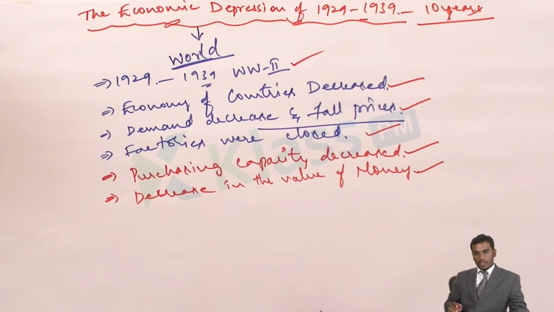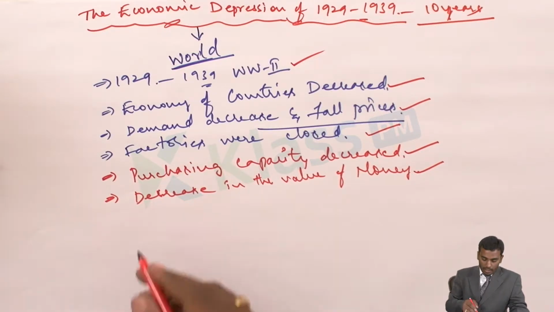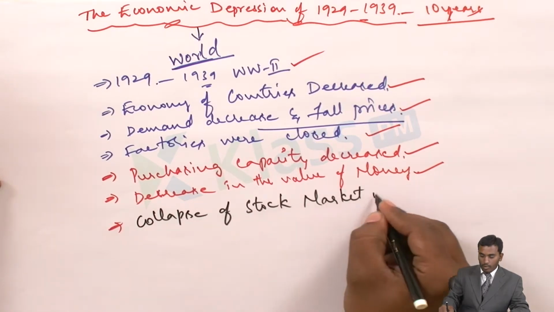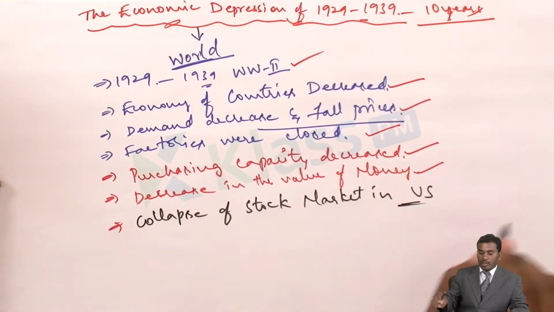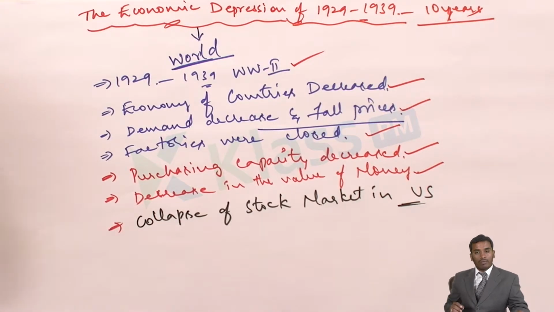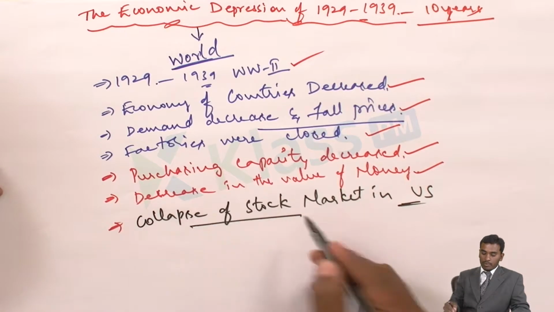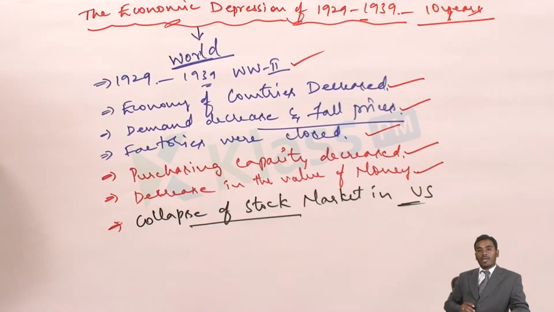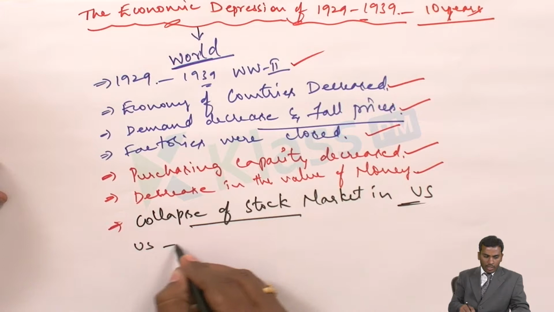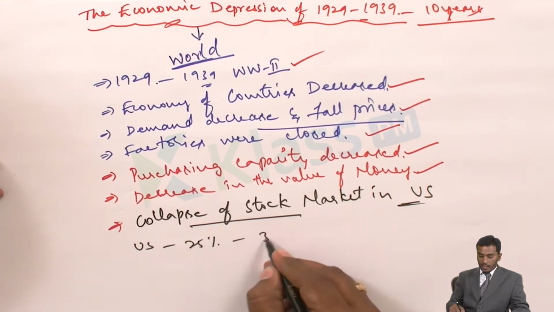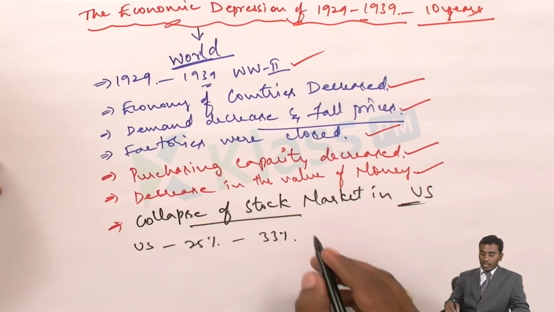In the initial stage, there was a collapse of the stock market in the US. At the initial stage there was a collapse of the stock market in the US, because of which very soon it affected every country, all the nations of the world. In America, nearly 25% of the people became unemployed, and nearly 33% of the people in many other countries.